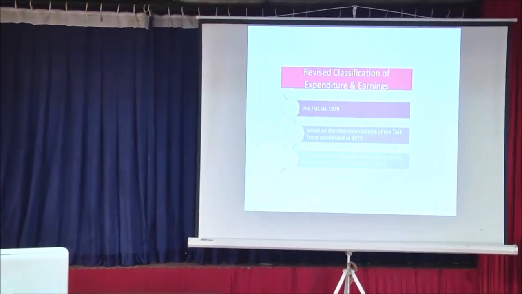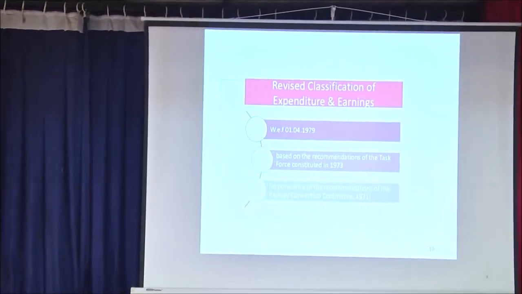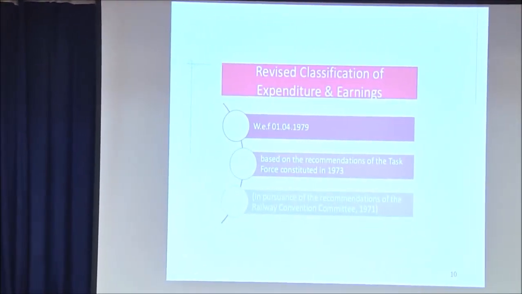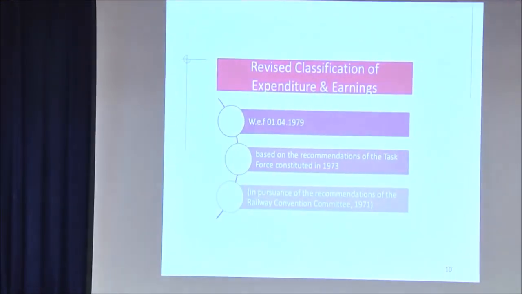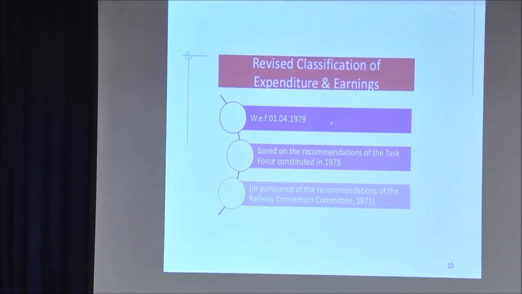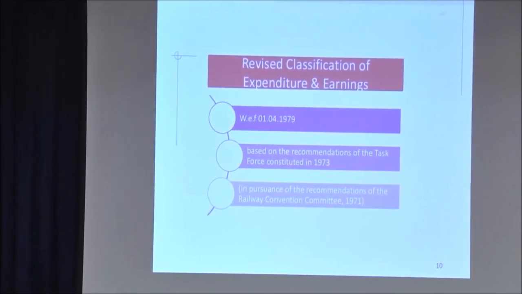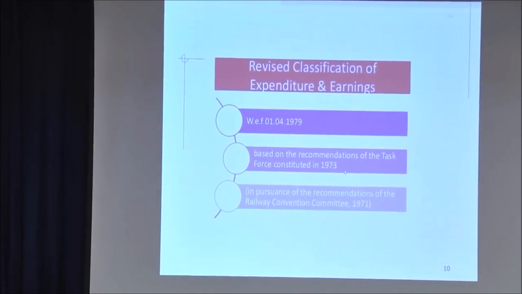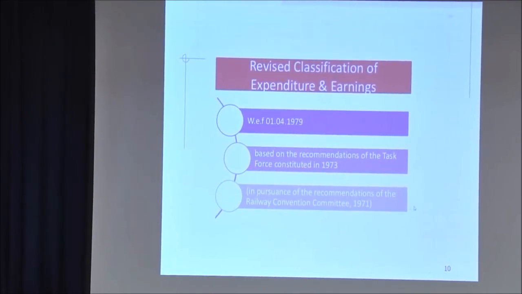Now, this expenditure has been classified under various allocations. That is the Finance Code Part 2. It came into effect on 1/4/1979. It was based on the recommendations of the task force constituted in 1973 in pursuance of recommendations of the Railway Convention Committee 1971.